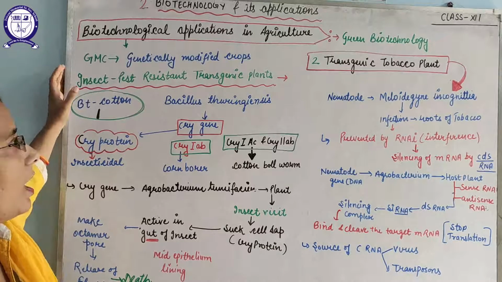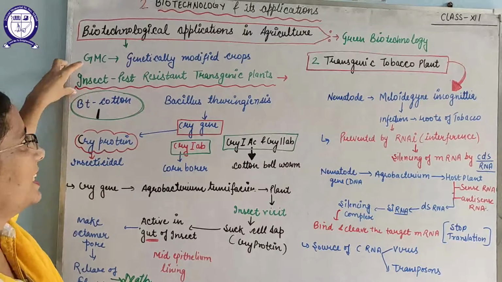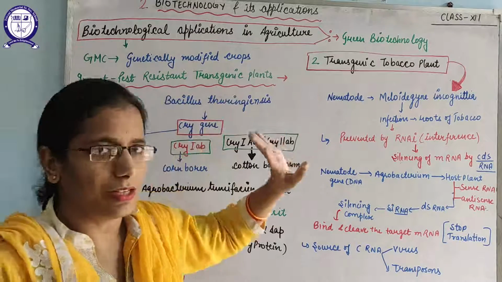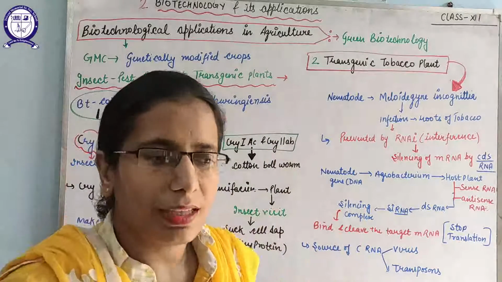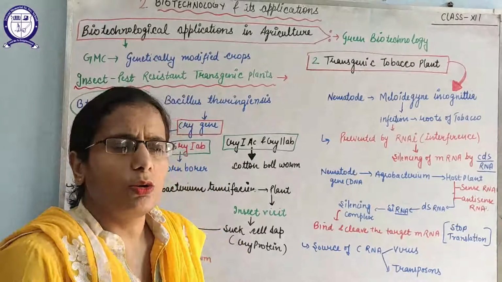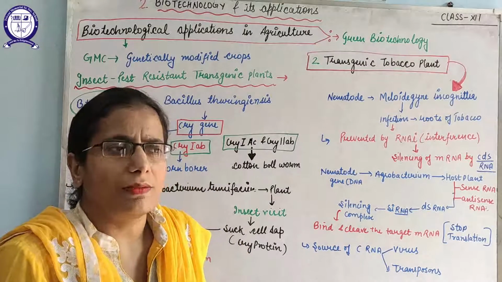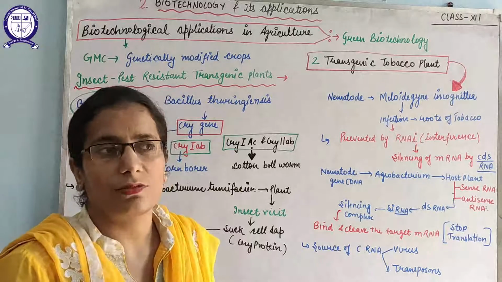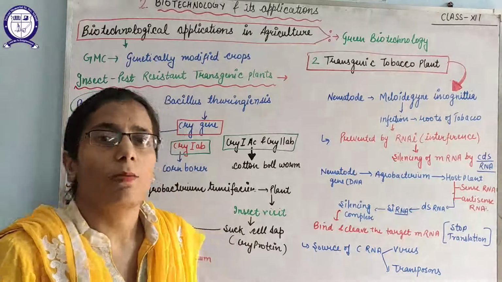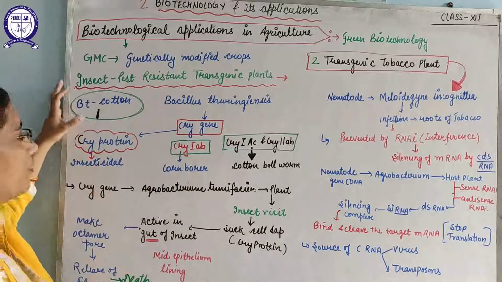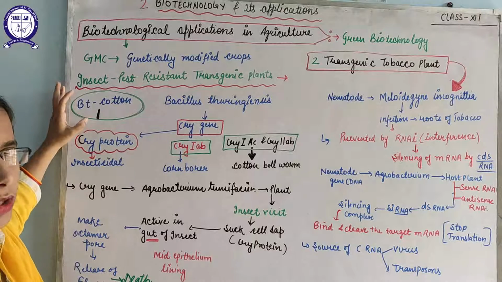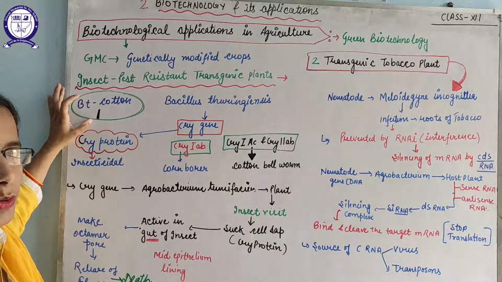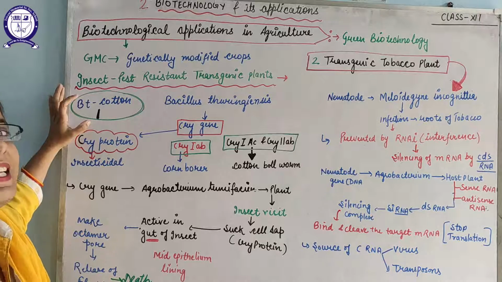First, I am going to discuss how we can make insect pest resistant transgenic plants. Yes, we can make plants that are normally affected by pests, which results in a decrease in yield, resistant to those attacks. But how can we make that? For example, we can take the example of BT cotton. BT cotton is cotton developed by a biotechnological process which is resistant to insects.